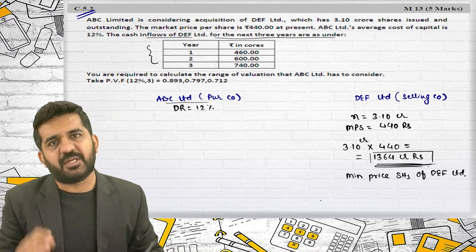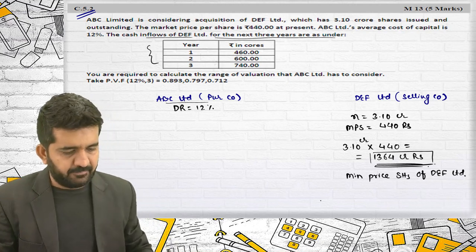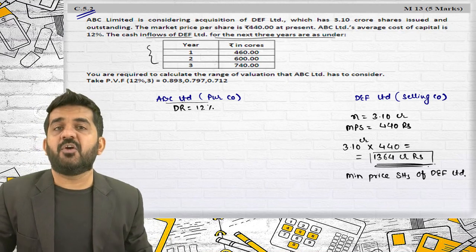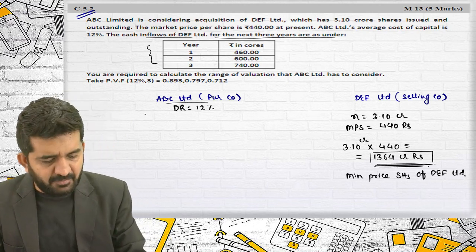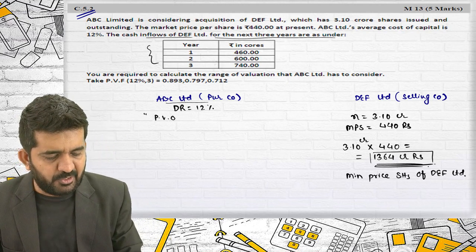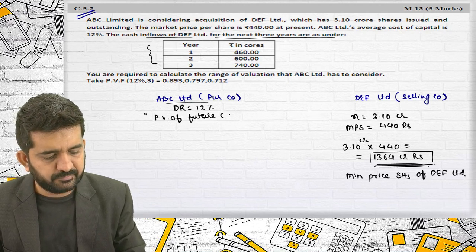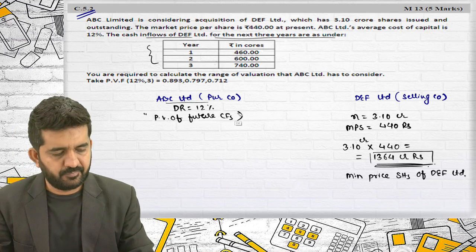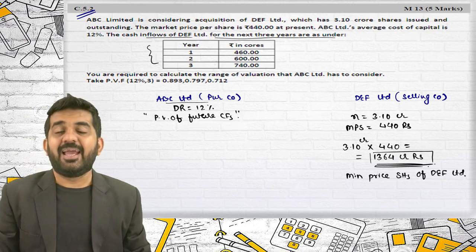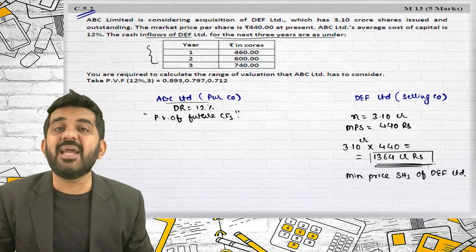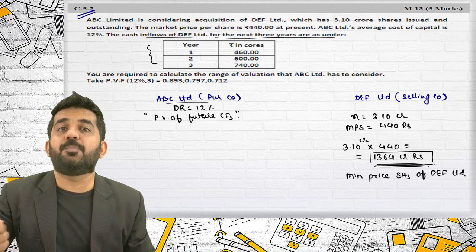So this is the minimum price they want for their company. From the point of view of ABC Limited, they will be finding out the present value of future cash flows. And this is the maximum price they are ready to pay for the company.